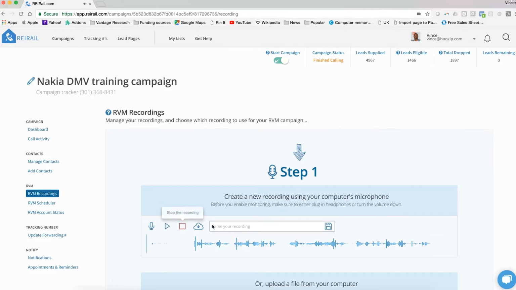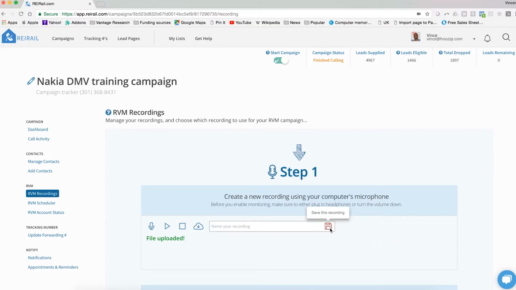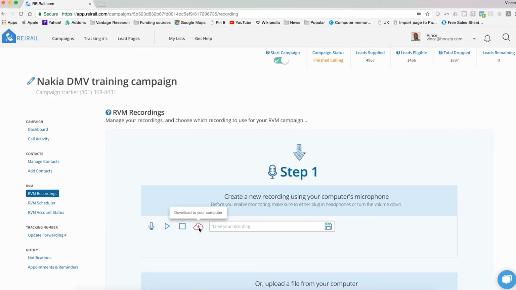And if you like what you've heard, you can simply name that recording and click this button to save it to your REIRail account. Now, you have another option, which is to download this file to your local computer for use elsewhere.